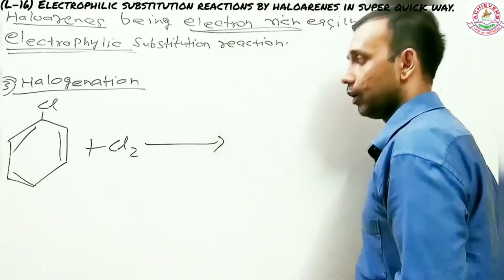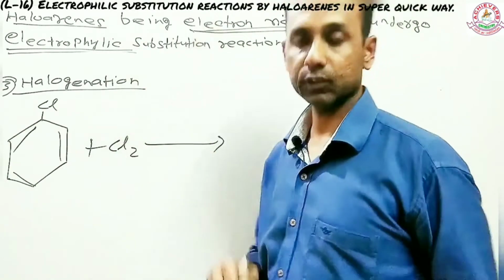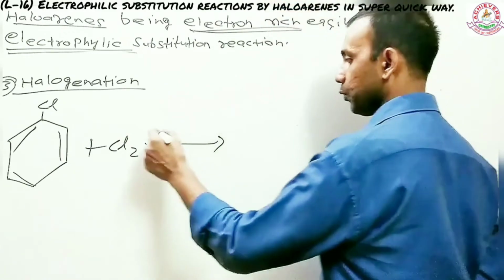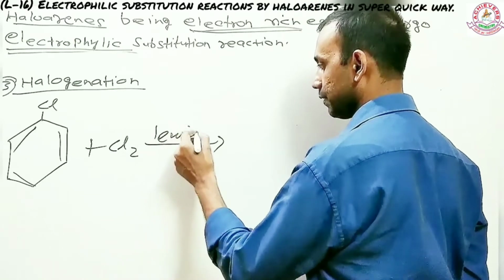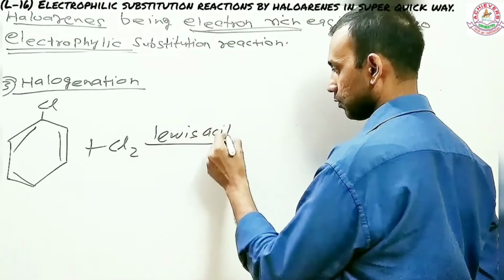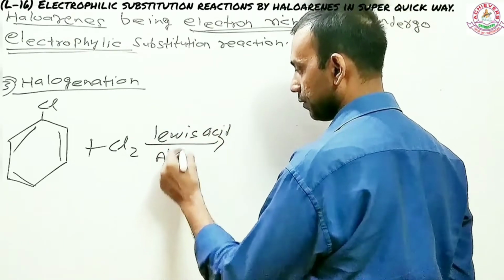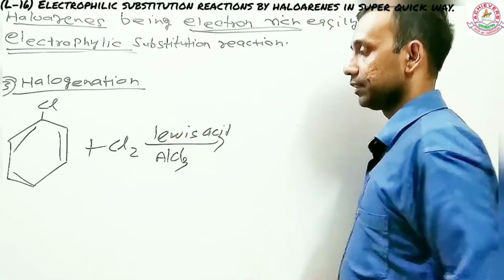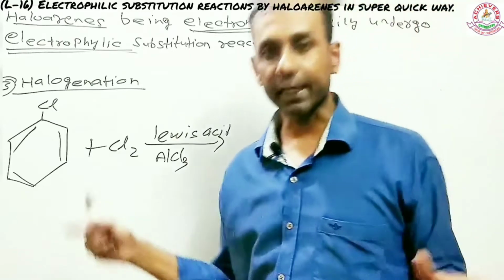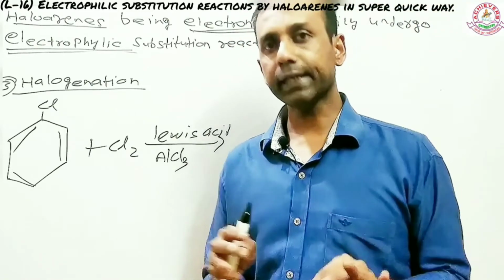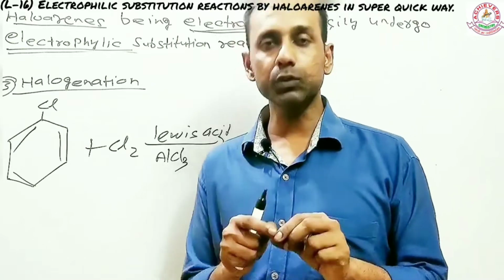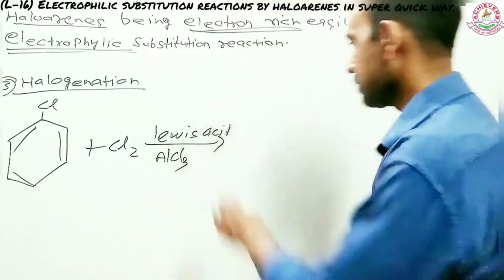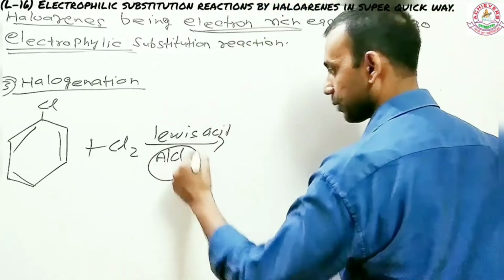remember one thing, all the electrophilic substitution reactions are carried out in presence of a Lewis acid. So you have to use a Lewis acid like AlCl3 maybe. I will tell you some other time what is the role of this Lewis acid, because this involves a complex mechanism. So I'm not going to confuse you right now. Right now I will just say that all the electrophilic substitution reactions take place in presence of a Lewis acid. So this is one of the Lewis acids you can remember.